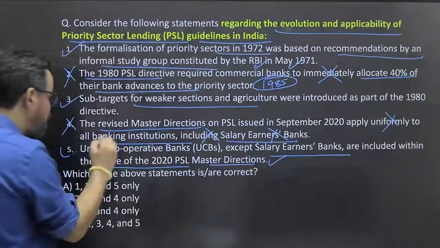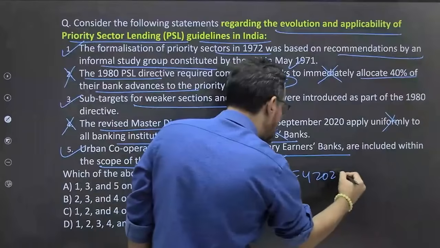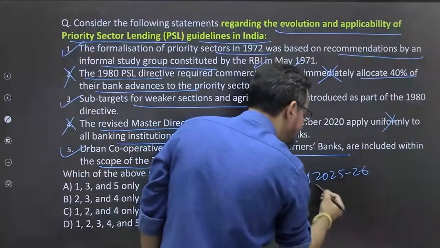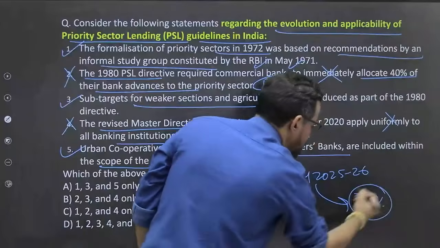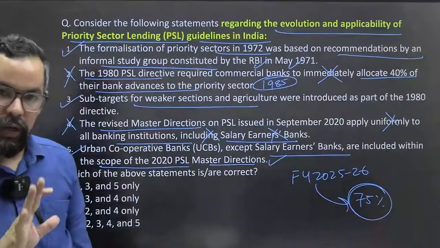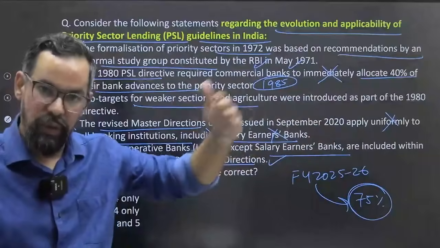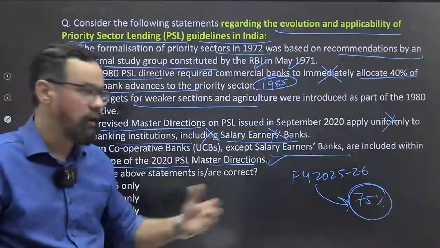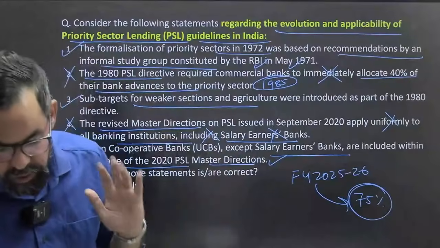Yes, and from financial year 2025-2026 onwards, we have again increased their target in a phased manner. Now they come under the 75% range. Earlier they were 40%, then we slightly increased their contribution to the priority sector, and from this financial year onwards they'll be giving 75% of their overall credit to the priority sector.